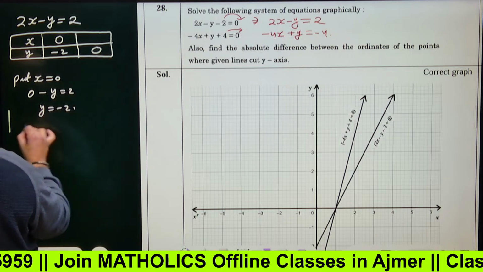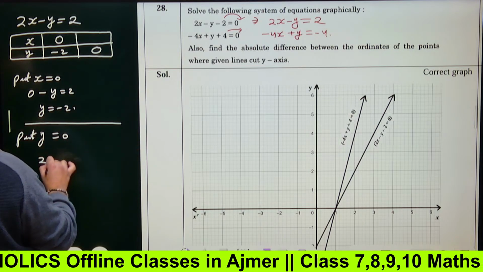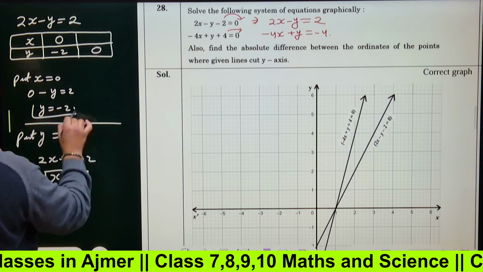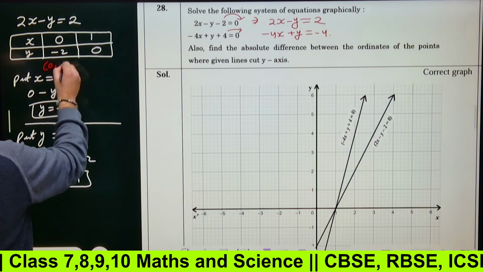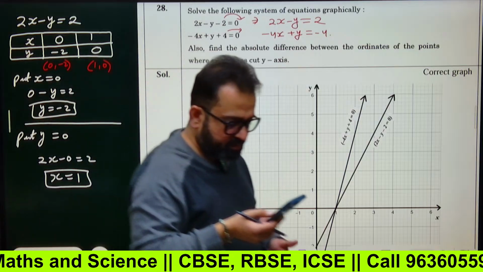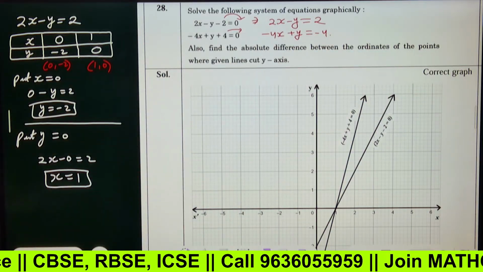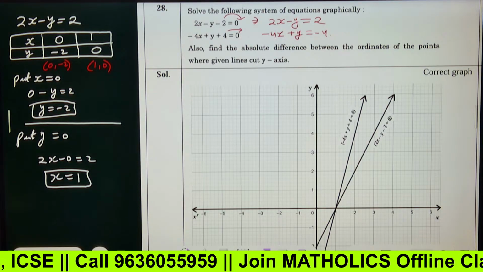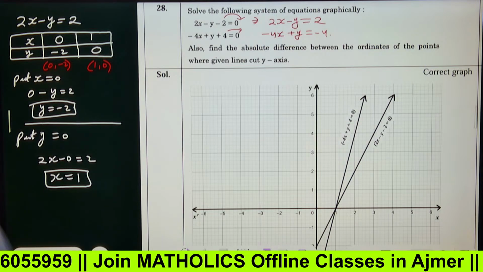And for y equals 0, put y equals 0. So it will be 2x minus 0 equals 2, so x equals 2 by 2, that is 1. Clear? So the points will be 0 comma minus 2 and 1 comma 0. Always write x comma y, not y comma x. Got the point?